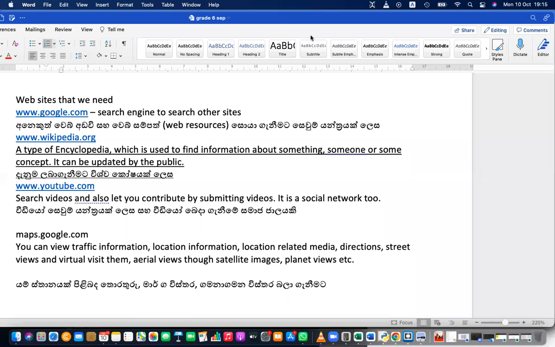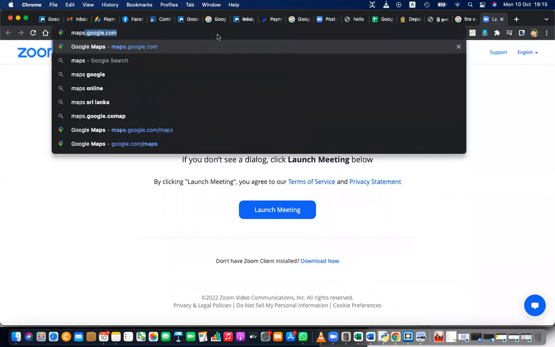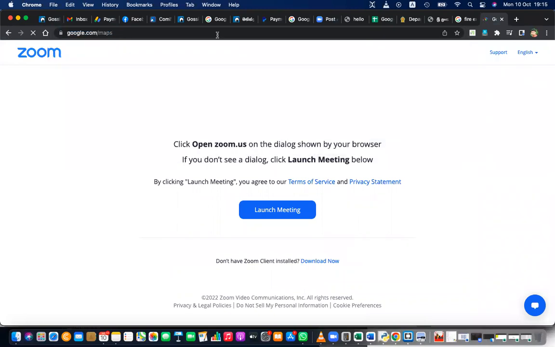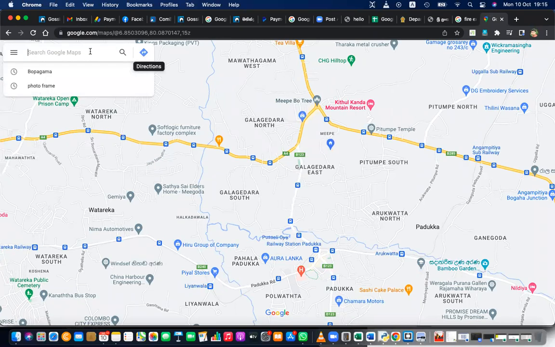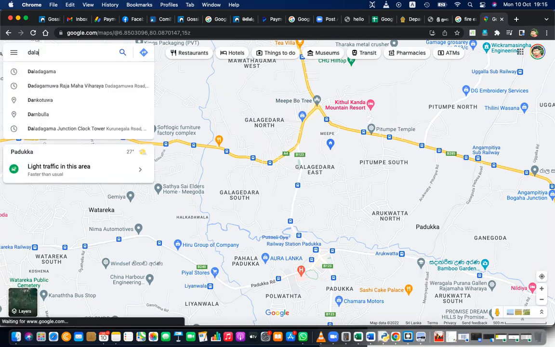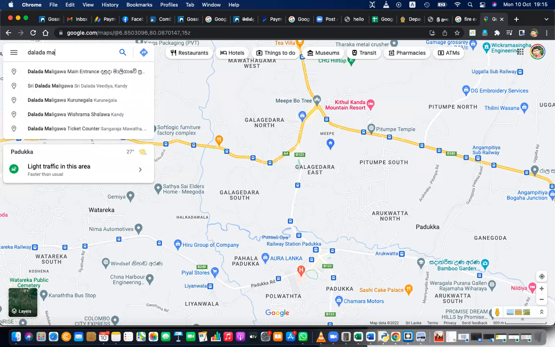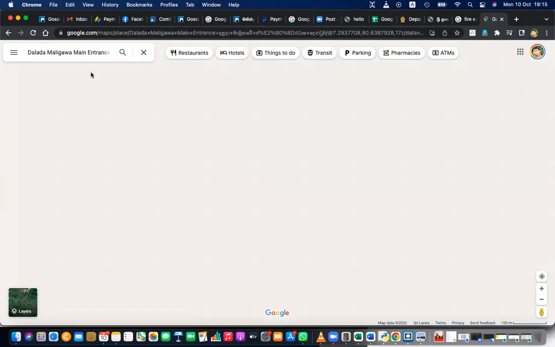Then Google Maps. So that is to search a location and also to get directions, information. For an example, I want to visit the Temple of the Tooth, Dalada Maligawa, and I'm in Kandy City.